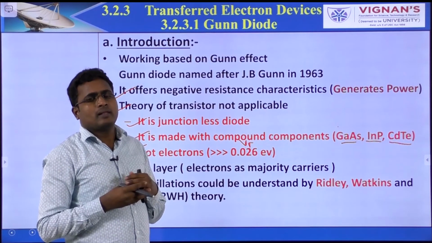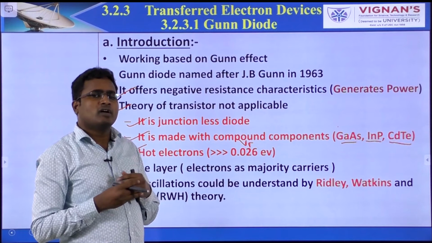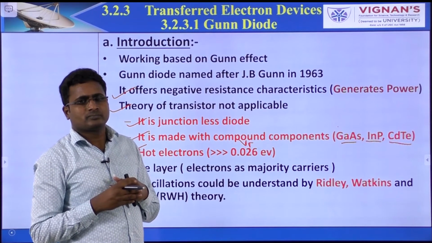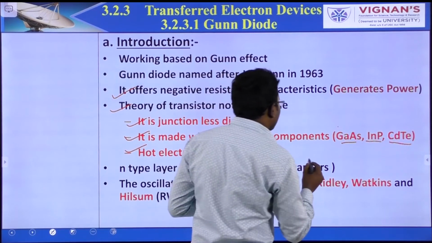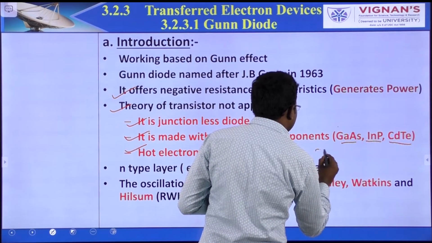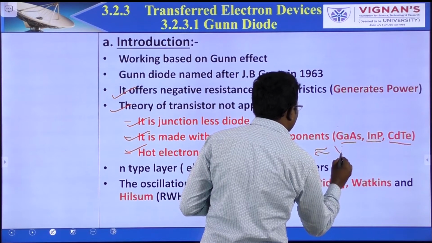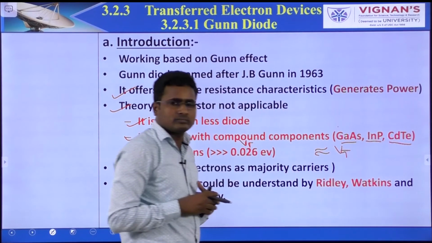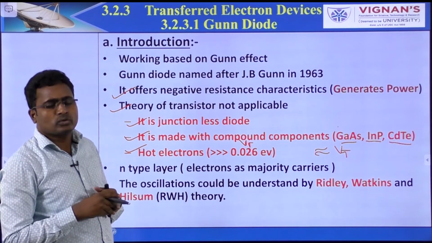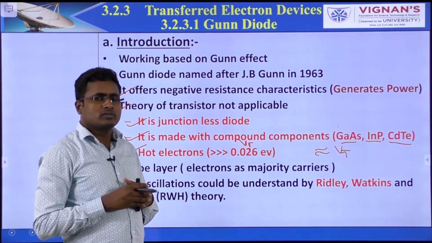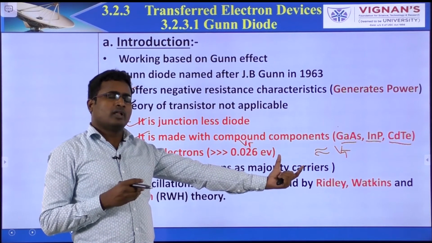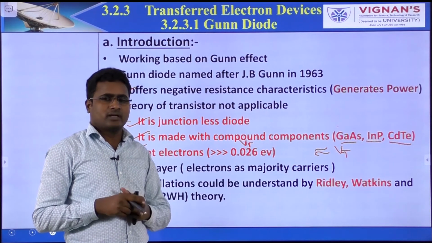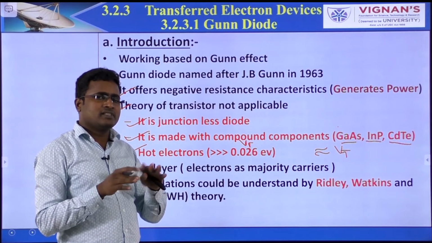But in normal diodes and transistors, warm electrons participate in operation. Warm electrons have energy almost equal to the thermal energy, that means 0.026 electron volts. Here hot electrons, but in normal diodes and transistors, warm electrons. The difference is energy.